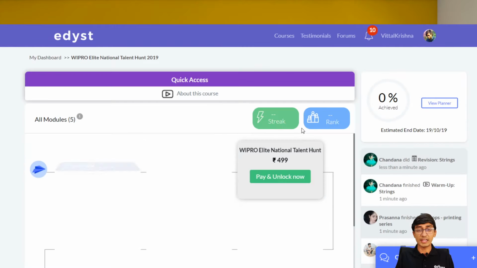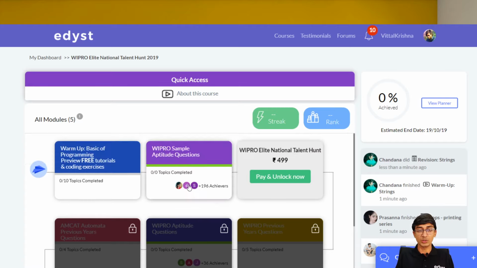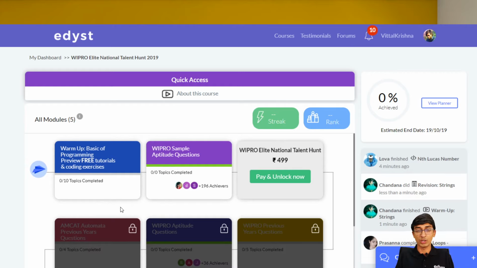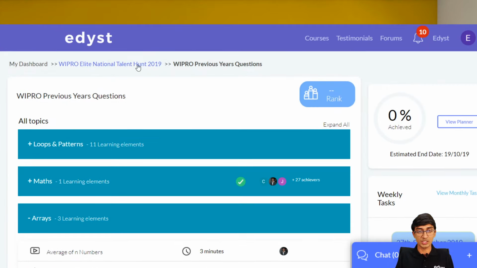And once you've done that, then once you pay and unlock, you will get previous year's questions as well. All right. So that's how we are going to practice today. We are going to access this question over here. So without further delay, let's go ahead and check out the question. So the question, let me just see the unlocked version. So the question is available here.